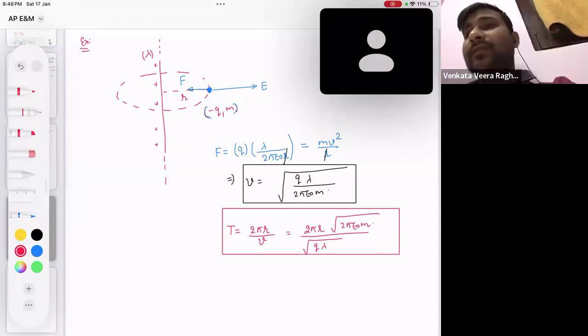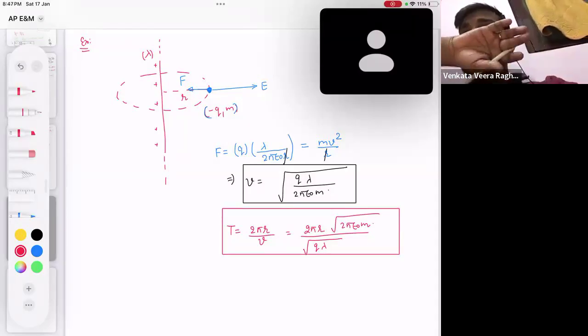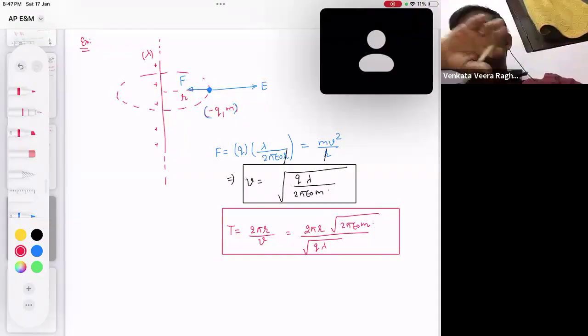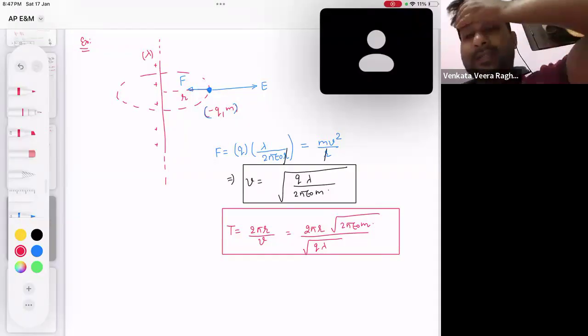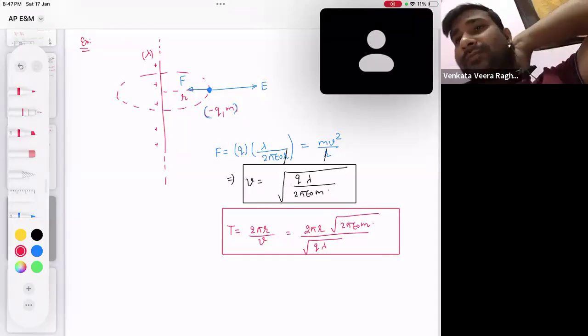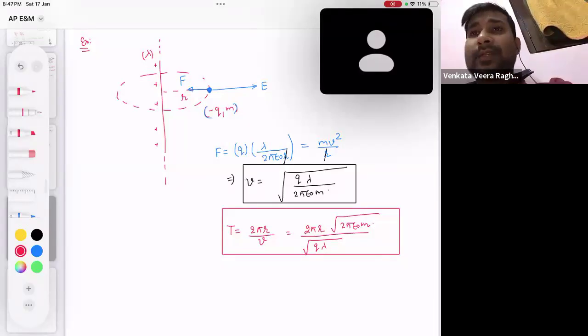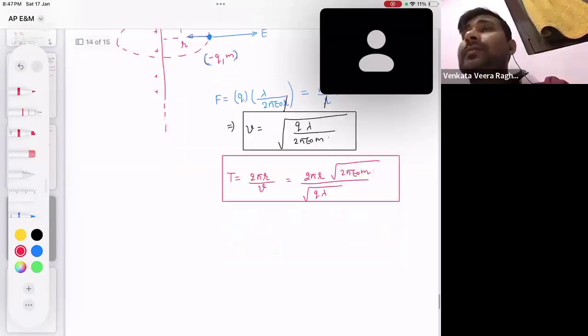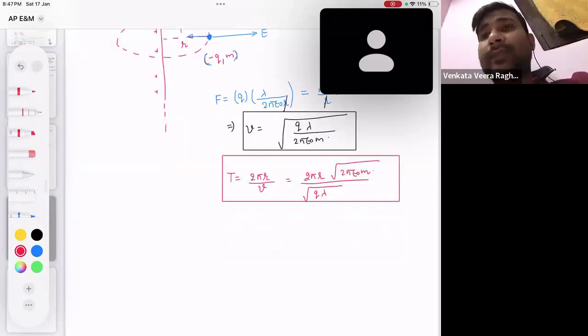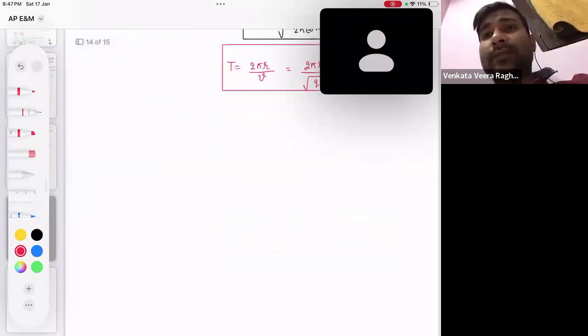So this is what they ask in the question. Okay, find the velocity of the charge particle. And another thing they ask in the question is the time period of the revolution. Understood? The velocity and time period, these are the two things they asked in the question. Okay, understood? Right? Okay, let's discuss one more example.